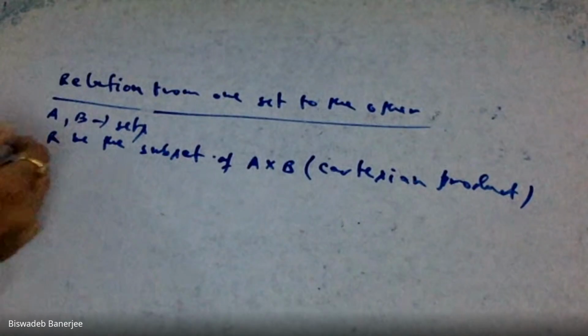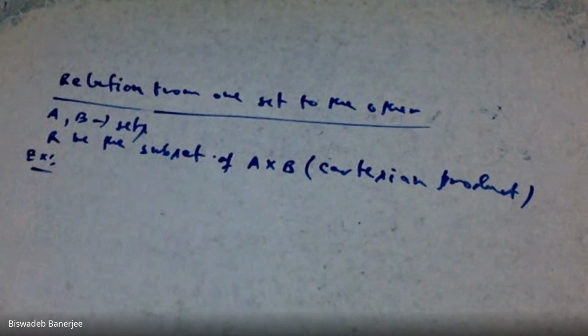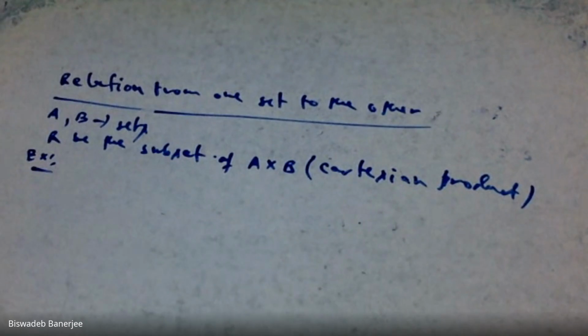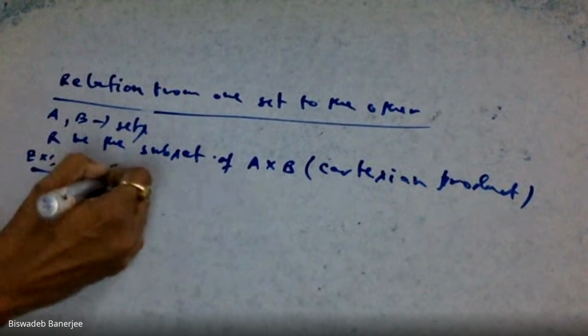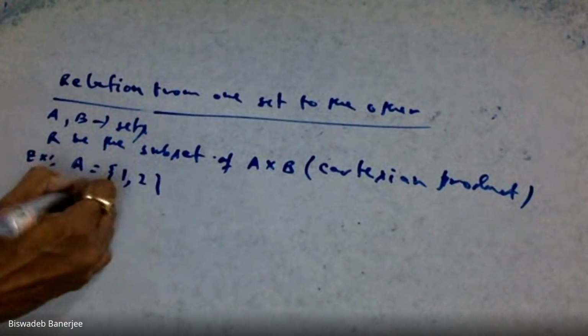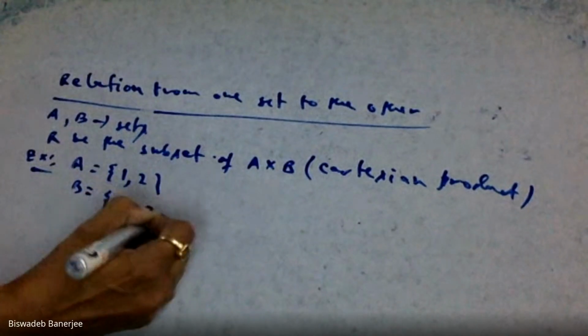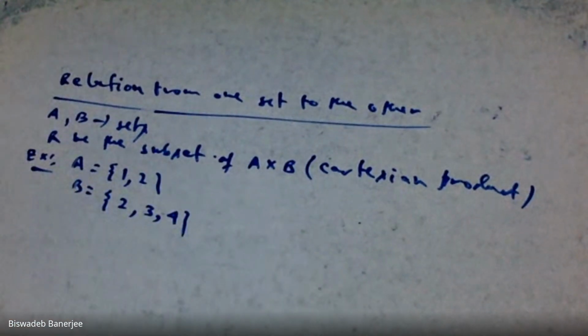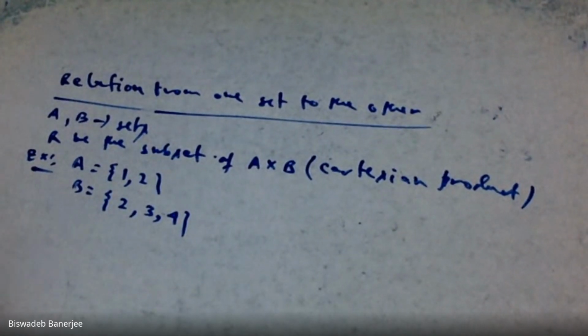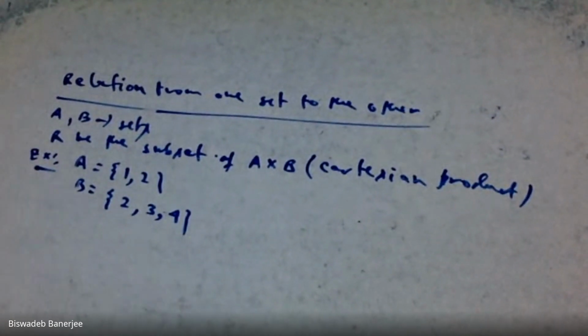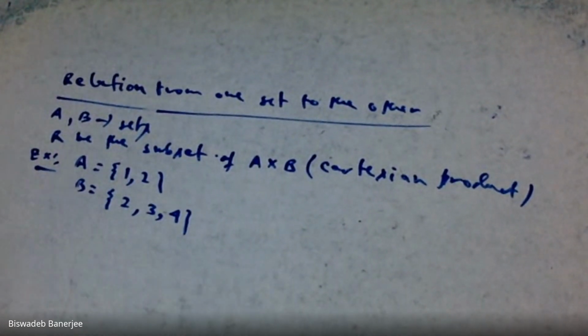Take an example of the Cartesian product at first. We know the Cartesian product from our HS course. Suppose a set A is {1, 2} and another set B equals {2, 3, 4}.